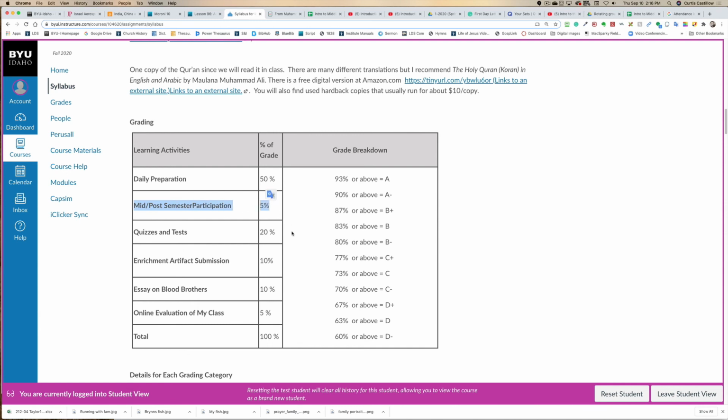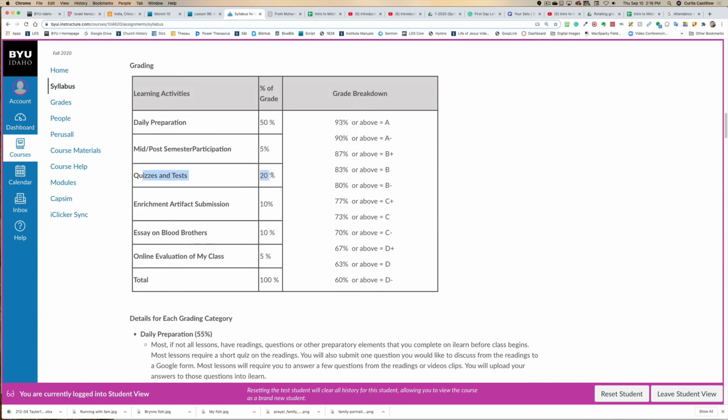Mid- and post-semester participation: about mid-semester, you will evaluate yourself and tell me how you did in participating in the class. And there's a rubric for it. 20% of your grade is quizzes and tests. And there are fewer quizzes at the end of the semester because you're getting tired. There are more at the beginning.